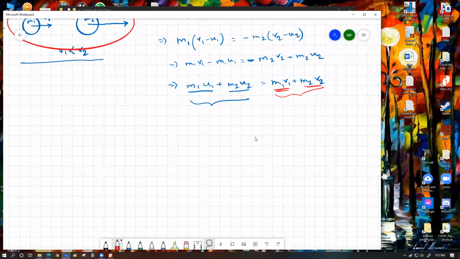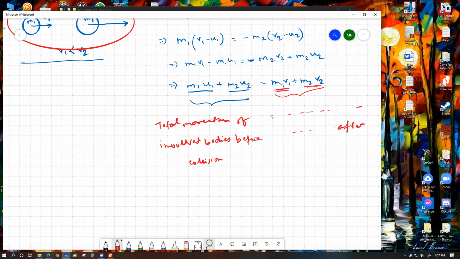So we can write, if I am trying to write in words, that total momentum of involved bodies, or you can write objects, before collision, and this is total momentum of involved bodies after collision. This is the law that we define to be the law of conservation of momentum.